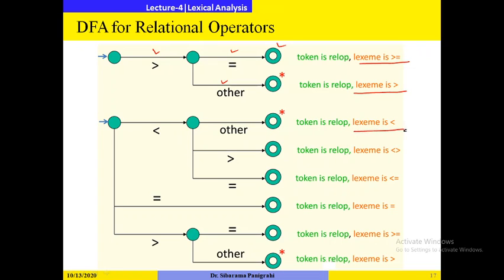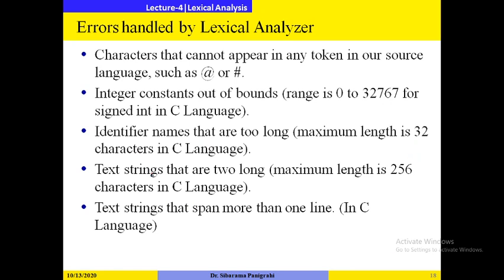Similarly, less than or equal to, the not operator, and the equal to operator will be represented like this. The lexeme is greater than or equal to, or the lexeme is greater than. So this is the DFA for relational operator.